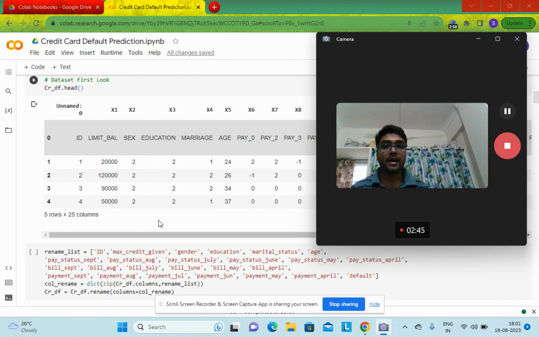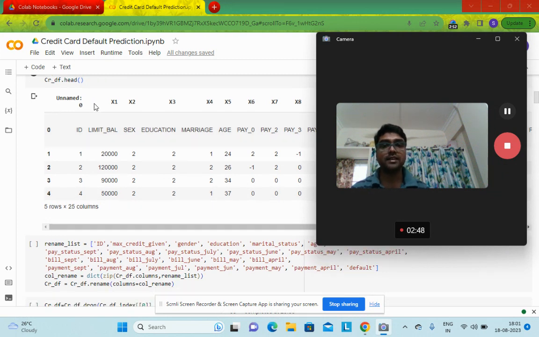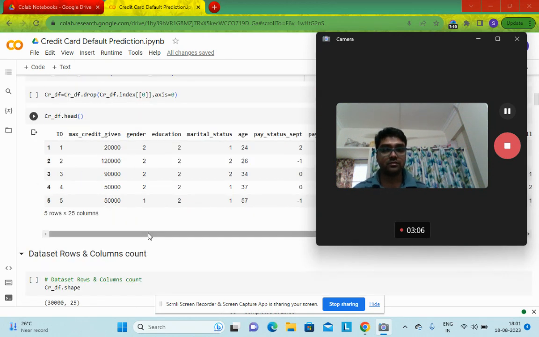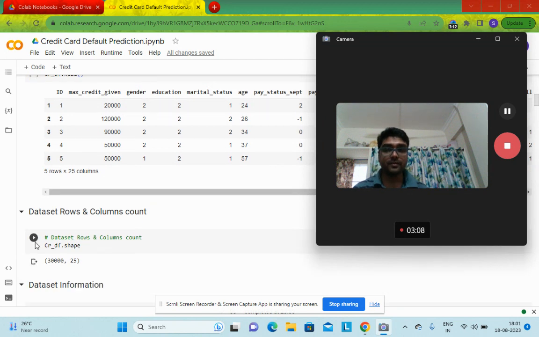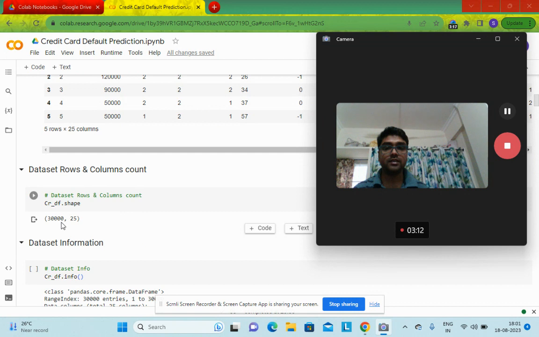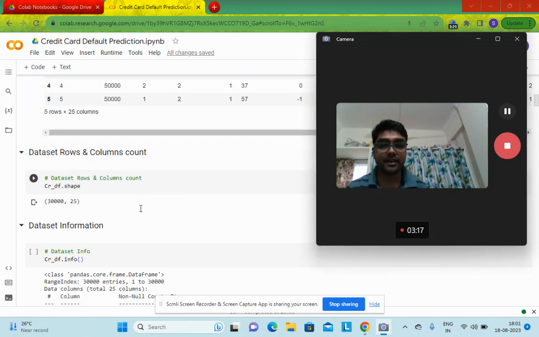So for my convenience, I have reassigned the names of each column as per my understanding, and then dropped the first row of that data set, and then checked the data set. It will be looking like this. And now check the shape of the data. That is, there are 30,000 rows and 25 columns in our data set.